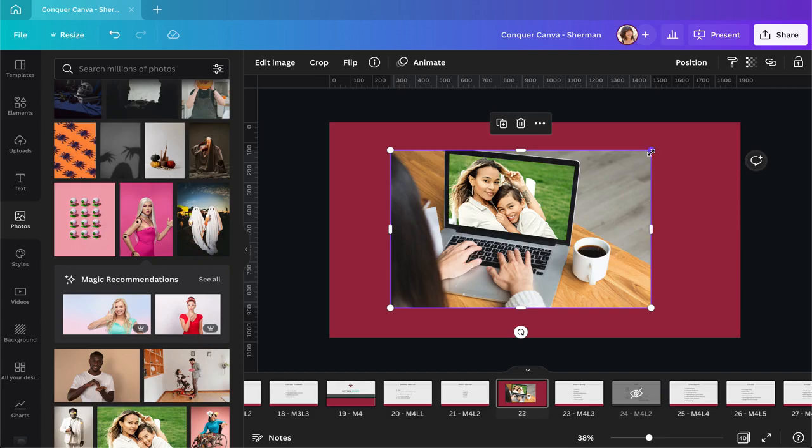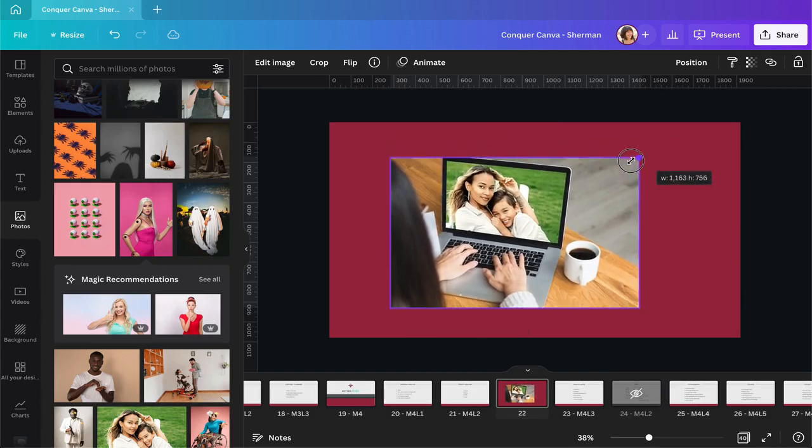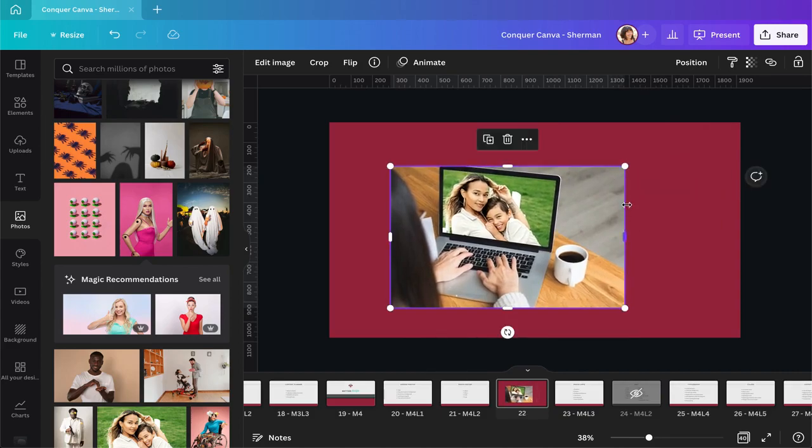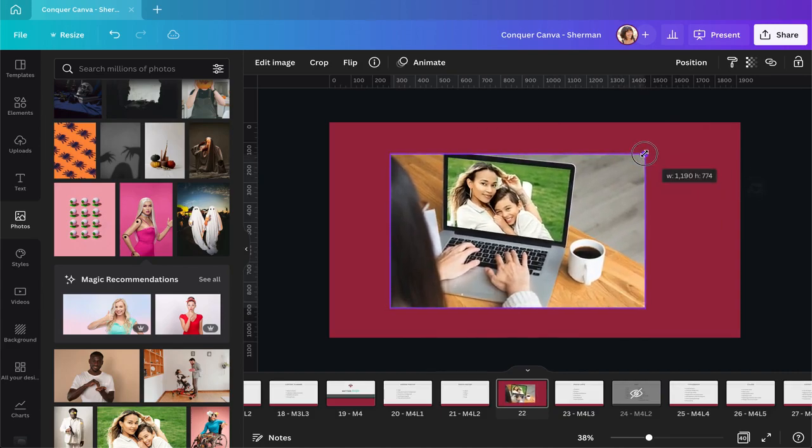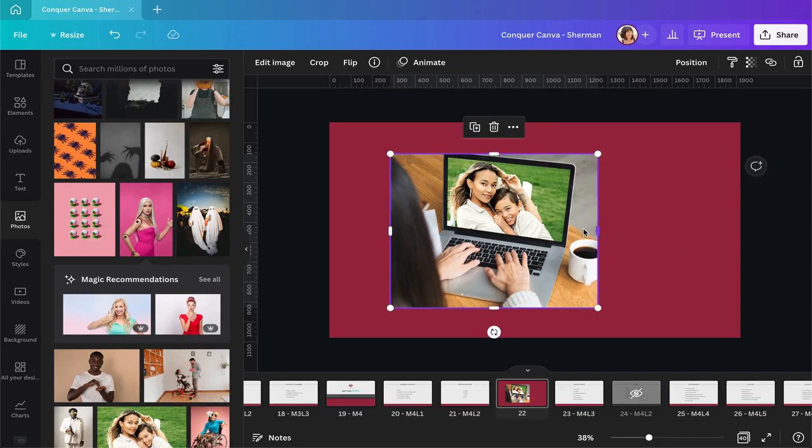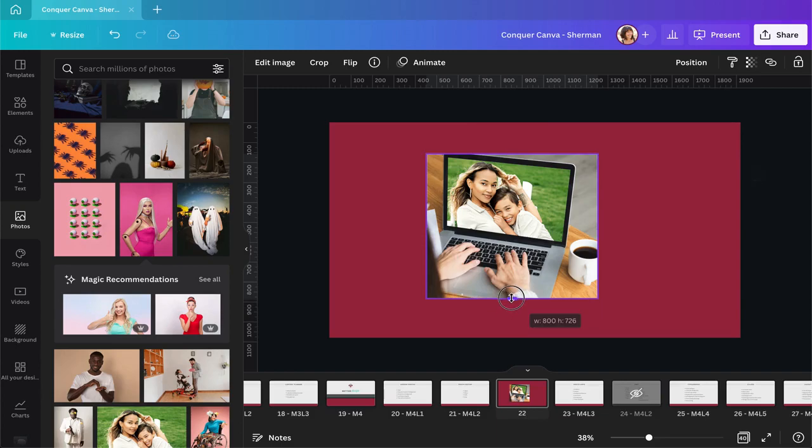Grabbing the corner handles will allow you to scale it with the original proportions without changing them. But clicking on the middle handles right here will allow you to actually change the proportion of the image frame. So you can crop your image to whatever section you want to show.